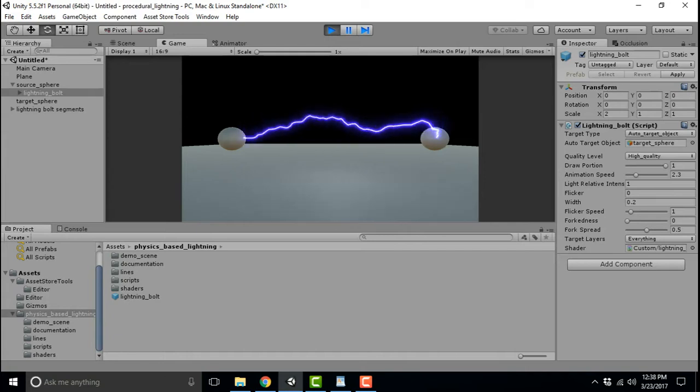Now I'll run through the other settings. The quality level setting allows you to choose how finely you want each segment of the lightning bolt to be subdivided along its length. Setting this higher gives a more detailed bolt, and setting this lower saves CPU and GPU time.